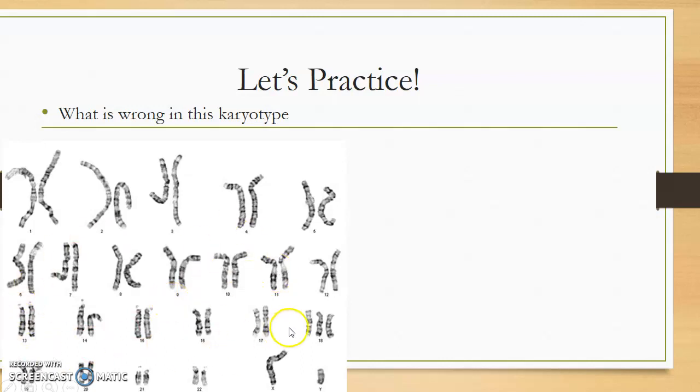If you take a look here, first of all, is this a male or a female? Well, this is a male, and the way I know it's a male is because there's an X and a Y. If there were two X's and no Y, I would know it's a female, but there's an X and a Y here. Now, this is not a normal male though, because if you take a look at the other autosomes here, at number 18, there are 3 chromosomes there, and that is called Edwards syndrome. Edwards syndrome is a genetic disorder where somebody has an extra 18th chromosome, and it leads to a bunch of physical and emotional abnormalities.